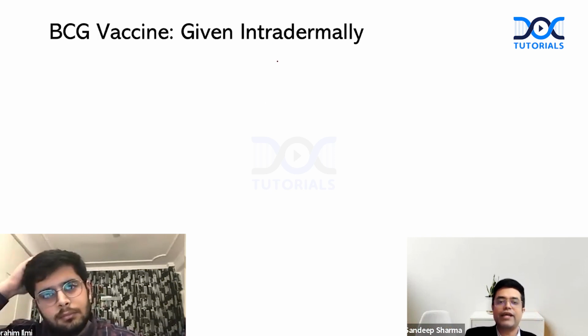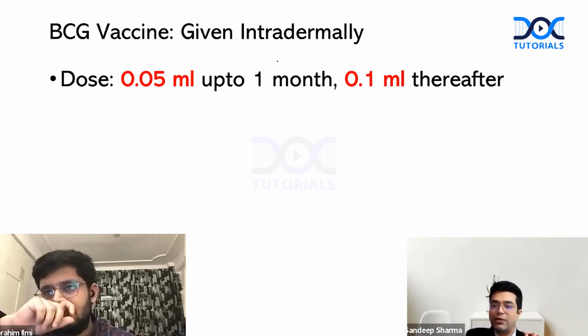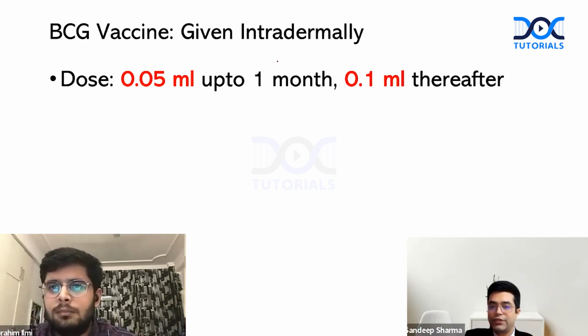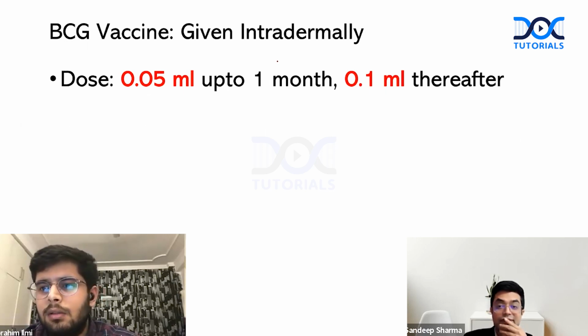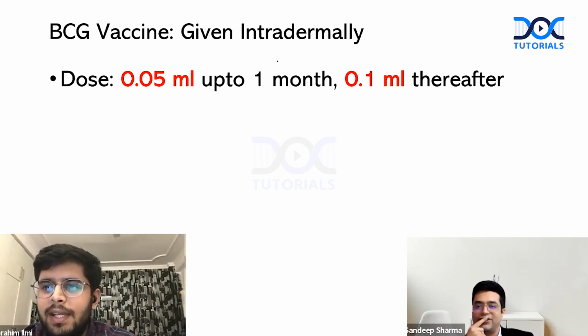So regarding BCG vaccine, it is given intradermally. Dose is 0.05 ml up to 1 month and 0.1 ml thereafter. What is the maximum age up to which BCG vaccine can be given? An unvaccinated child comes to you and you will say now you don't need BCG. What is that age? In NIS, it's up to 1 year. It is not 2 years. In NIS, it is 1 year.